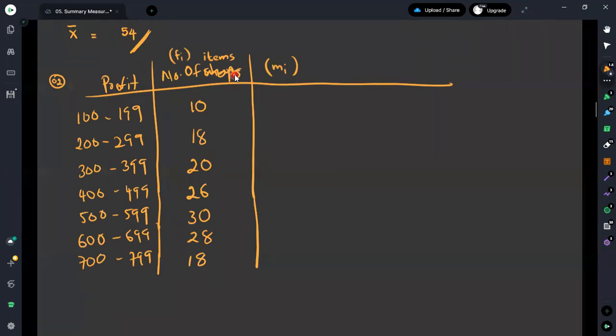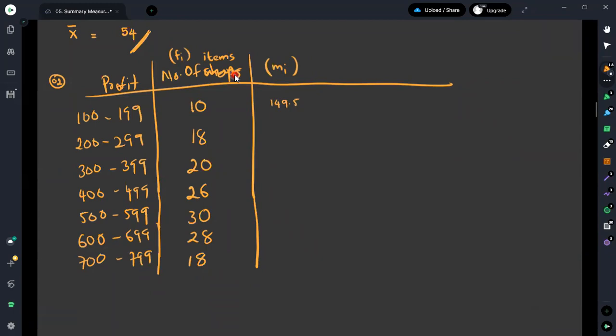Here I will do it directly without obtaining the boundaries. I will take these as class midpoints. It is 149.5 for the first class.